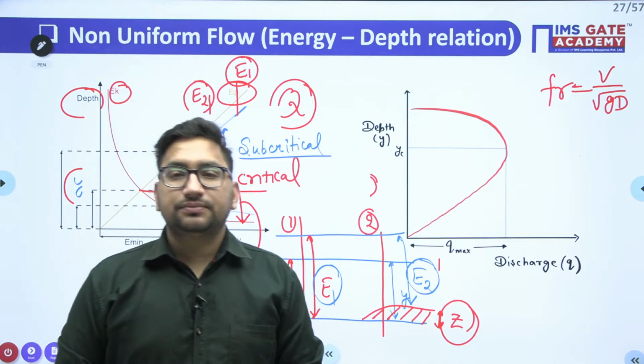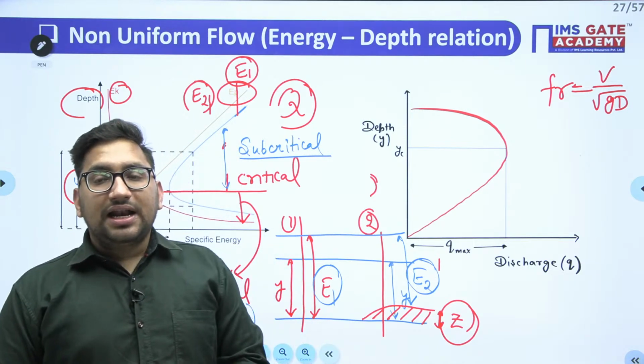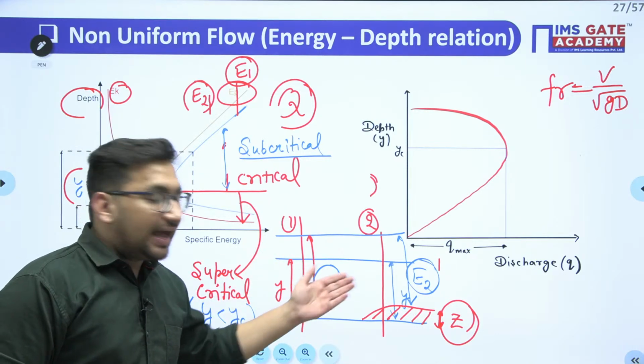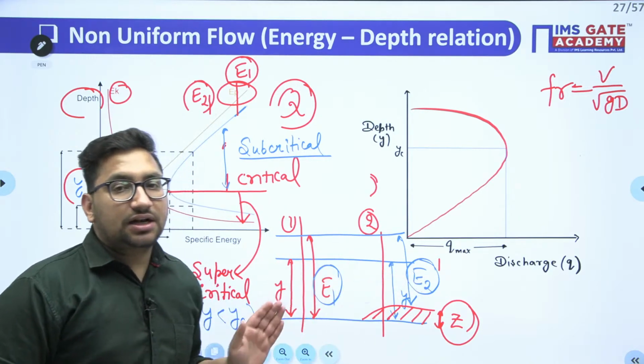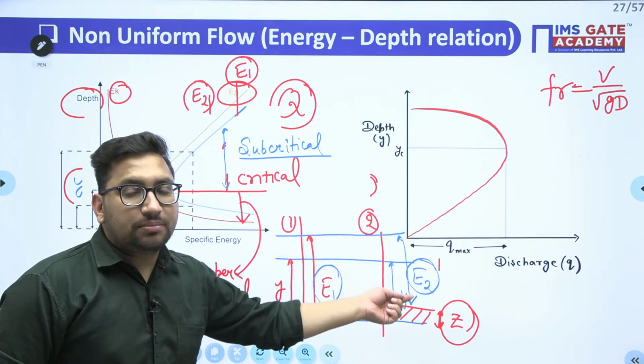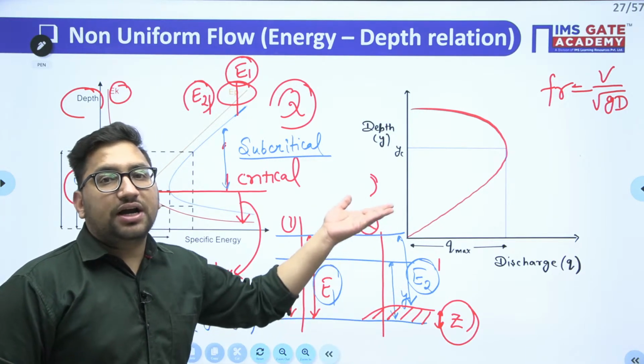Anyone? I'll again repeat the question. With respect to section 1, if I have raised the base of this channel, the depth at section number 2, is it going to increase or decrease?